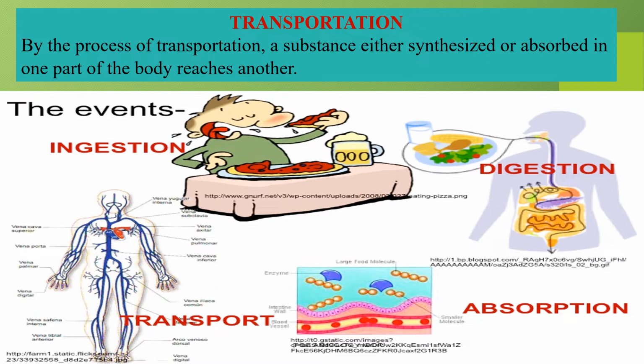Now when you are taking in food, your food gets digested, then after digestion it gets absorbed into your body, and this blood, what does it do? ये जो absorbed nutrients है इसे हर एक part को पहुंचाने का काम करती है. They transport it. Okay, once it is transported, there is ingestion. So this entire process is called as transportation. एक substance को synthesize करना और फिर उससे दूसरी जगहों पर पहुंचाना, उसे ट्रांसपोर्टेशन कहते हैं in your body.